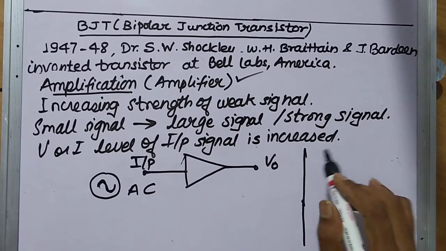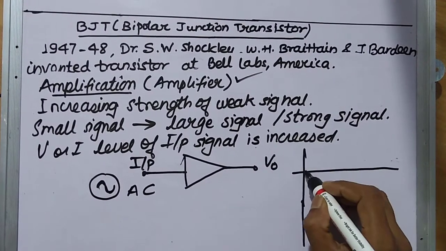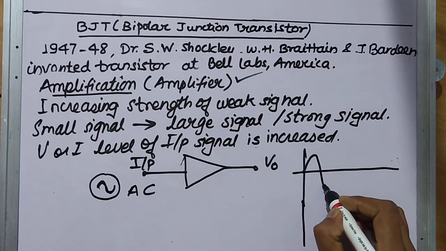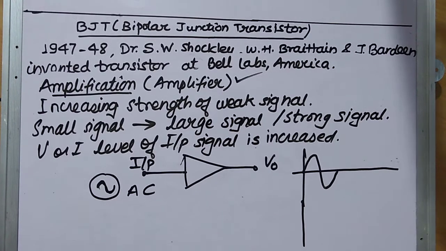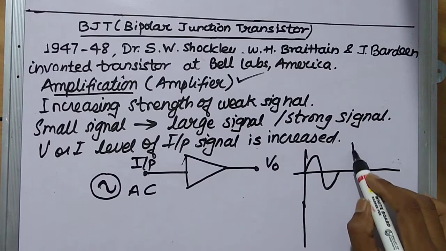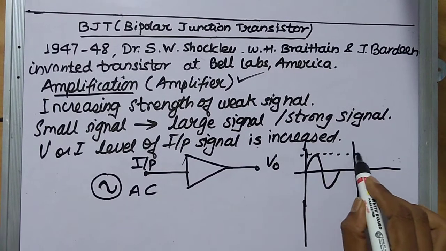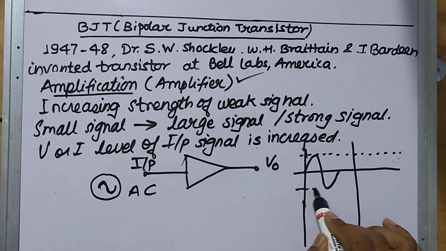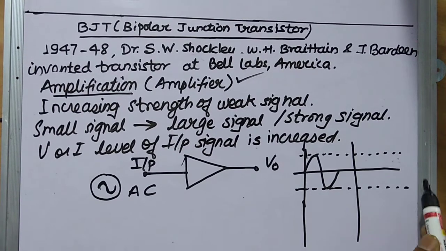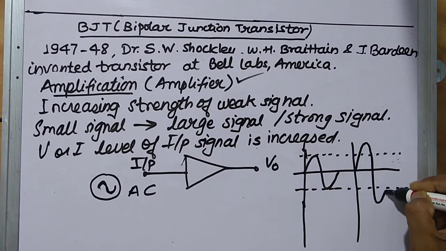If we draw the input and output waveform, it is like this. This is a small signal, and now the strength will be increased, the voltage level will be increased. So the signal will be increased like this.